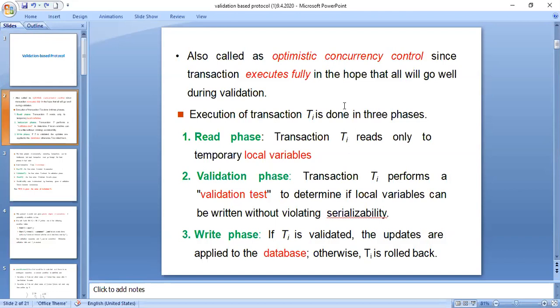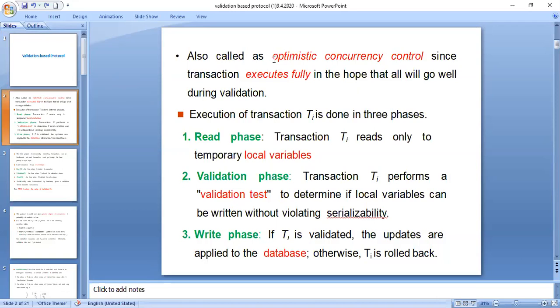Only then can atomicity be obtained. Either the transaction must completely roll back, but it is not supposed to execute up to halfway and then resume. There is nothing like that. In order to provide atomicity for the transactions, we will be using validation based protocol, because this is called the optimistic concurrency control protocol. So why is this particular protocol given such a name is the question.